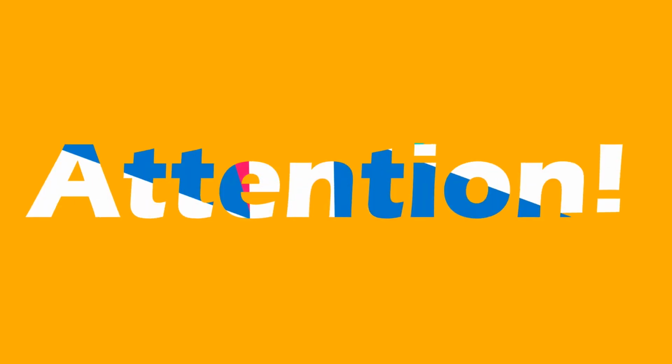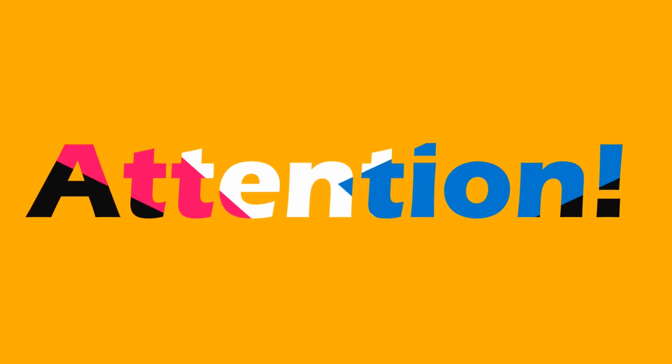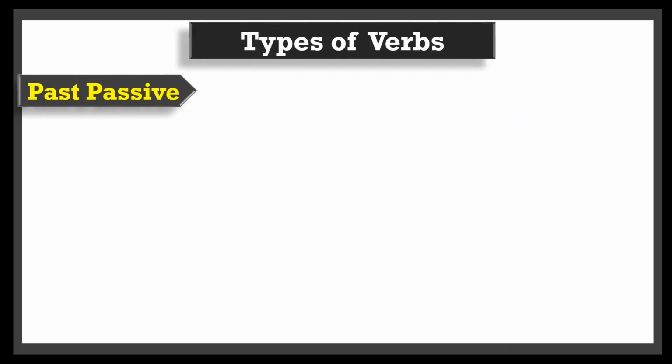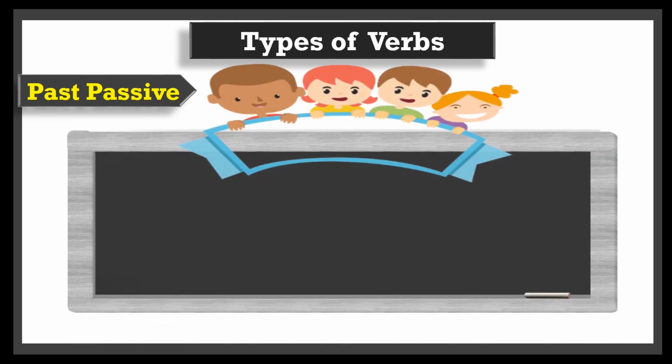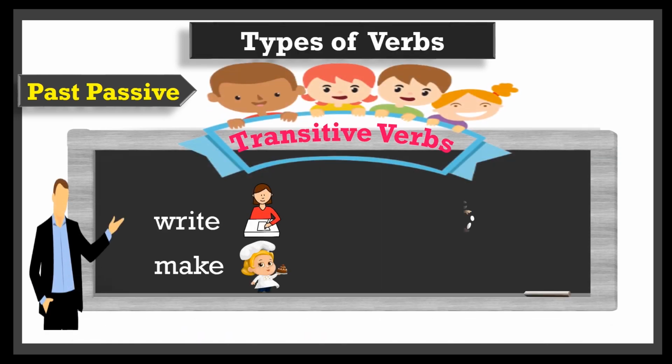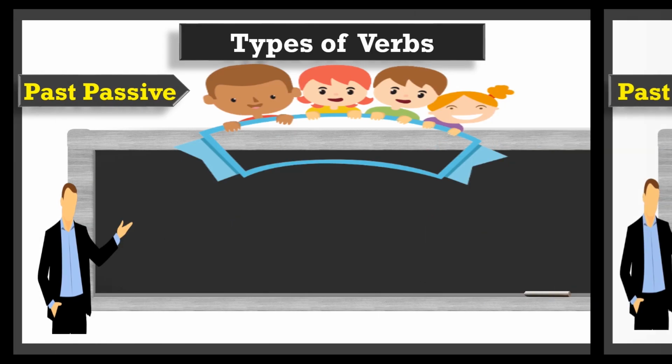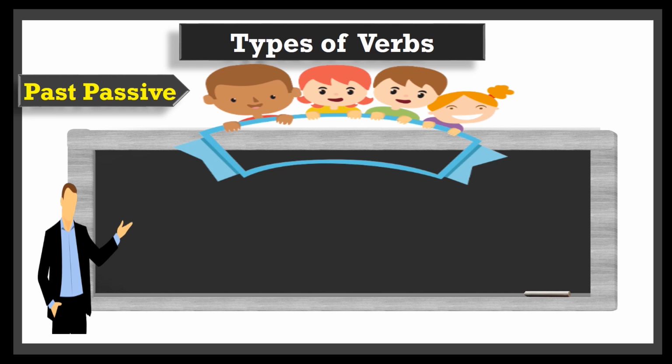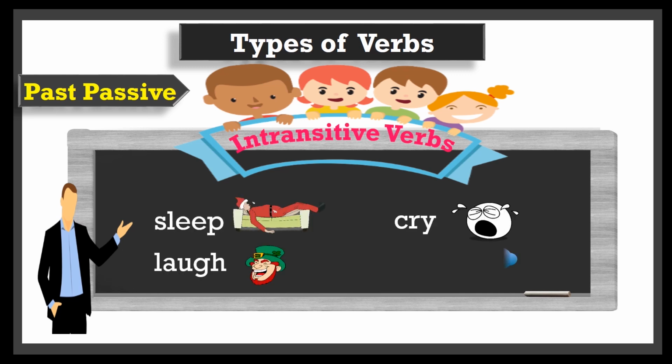Please bear in mind that in the active voice there must be an object in the sentence to change it into passive. Here special attention must be given to the type of verb used in the sentence. This means that if we use verbs like write, make, fix and play, there must be an object following the verb so we can change it into passive. Otherwise, if we use intransitive verbs such as sleep, laugh, cry and drain, it is then impossible to try to transform the active sentence into the passive, simply because there is no object.